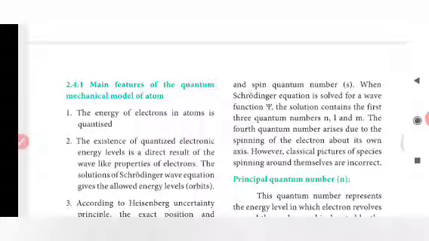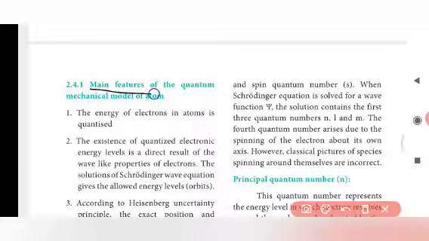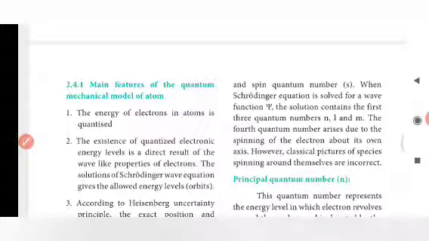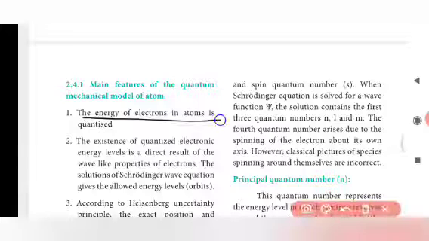Let's see the main features of the quantum mechanical model of an atom. The energy of electrons in an atom is quantized. This is called the first feature of the quantum mechanical model of an atom.